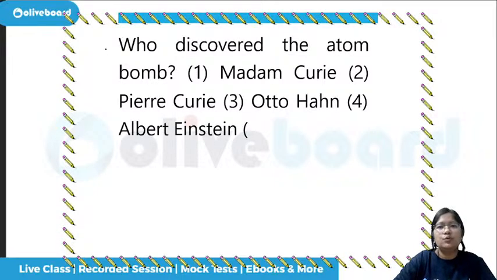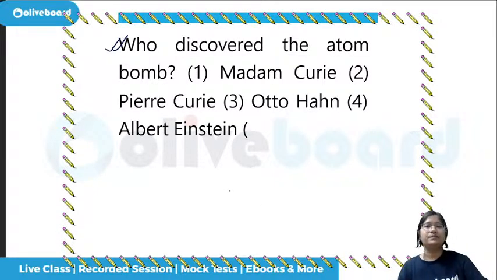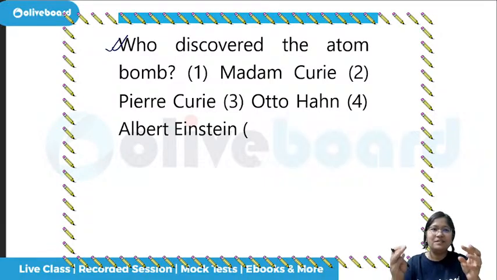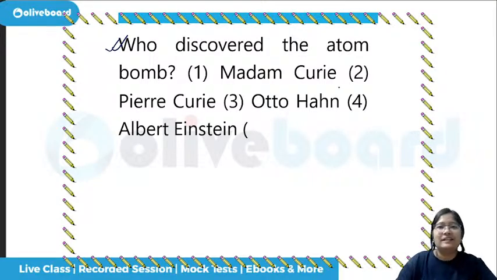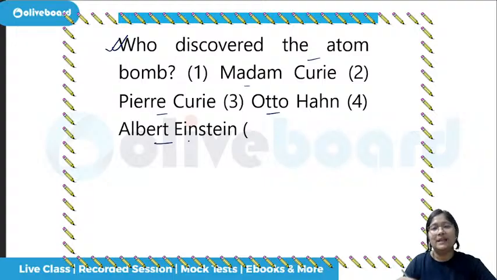Now coming to who discovered the atom bomb. You have seen that movie, no? I have seen it in the hall. So that image and that video of when the experiment happened, Oppenheimer. Who discovered the atom bomb? Madame Curie, Marie Curie, Otto Hahn or Albert Einstein. Though there were many personalities behind this, but one we have to select.